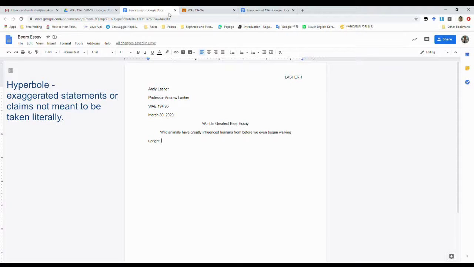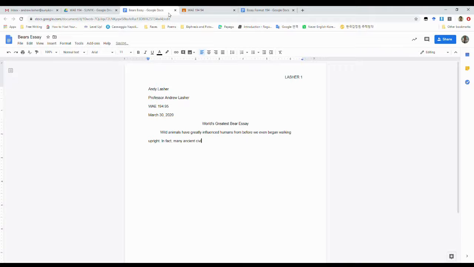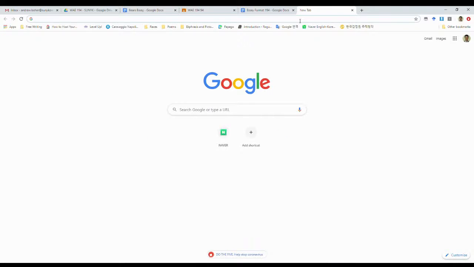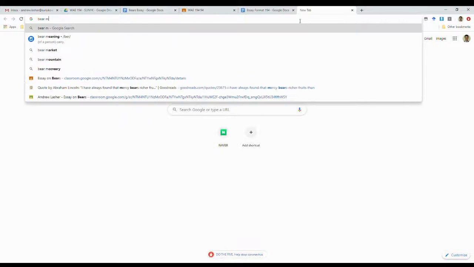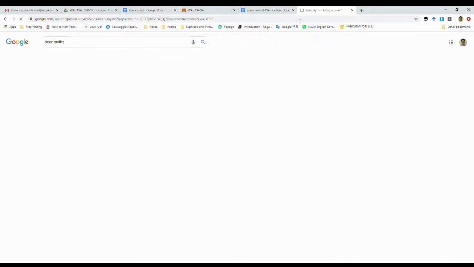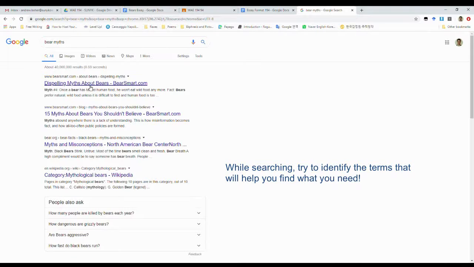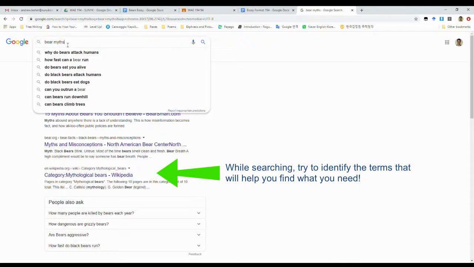Let me say, in fact, many ancient civilizations have myths about bears and humans. Can I just say that? No, it needs to have a source. So what do we do? We open up a page. Bear myths. No, myths and misconceptions. Mythological bears. Bear mythology. That's the word we want.